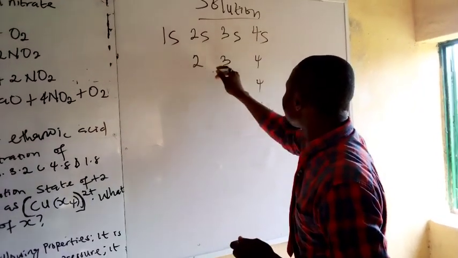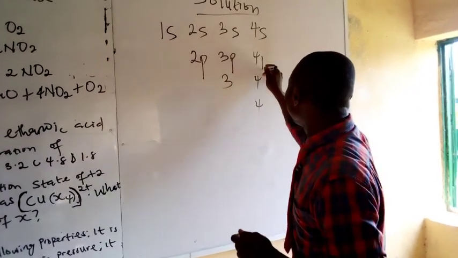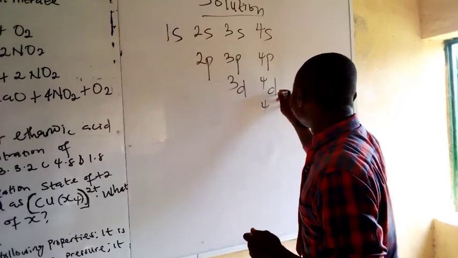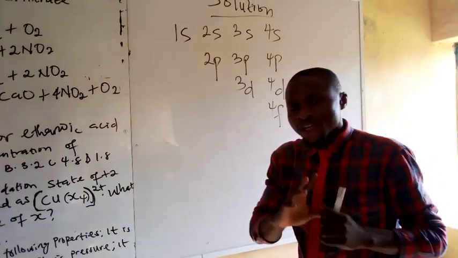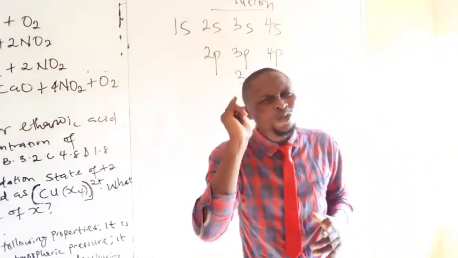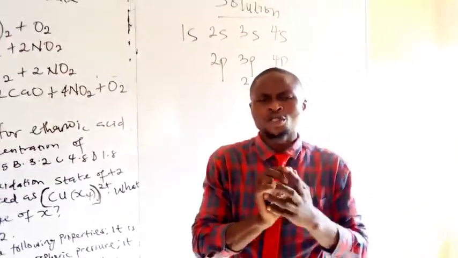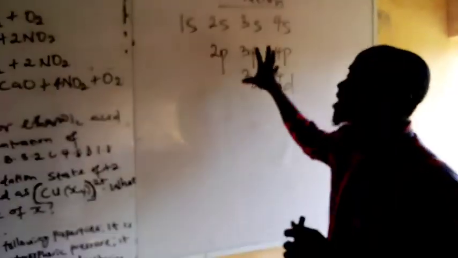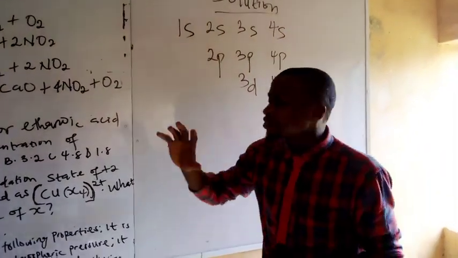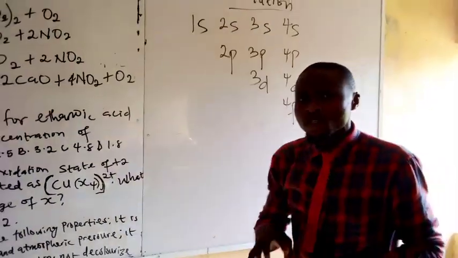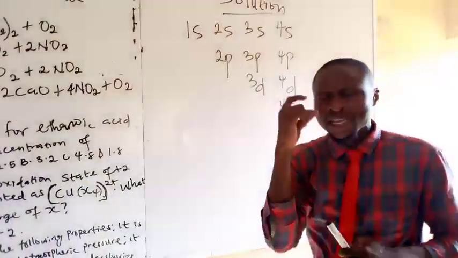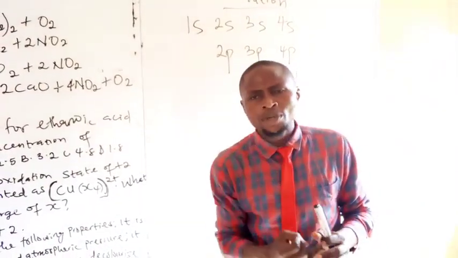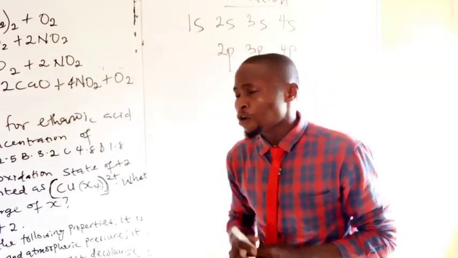We have s, s, s, s, p, p, p, d, d, and f. s, p, d, f. Ladies and gentlemen, in order for you to understand electronic configuration, you must understand this pattern of numbering. After understanding this pattern of numbering, you must equally know that we have 4 different orbitals: s orbital, p orbital, d and f orbital.